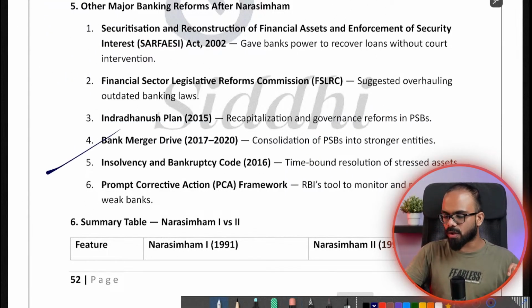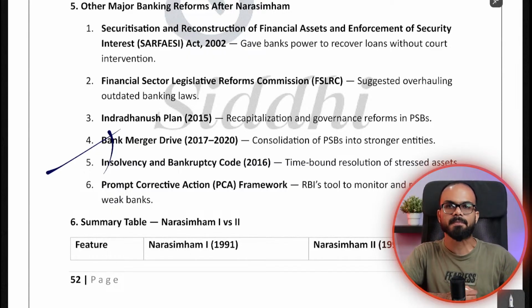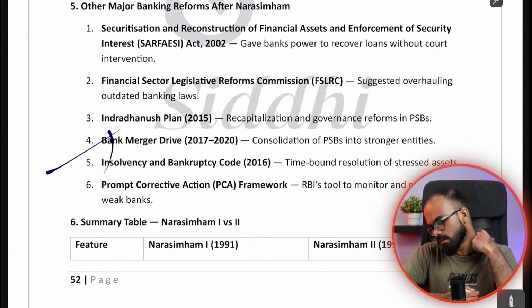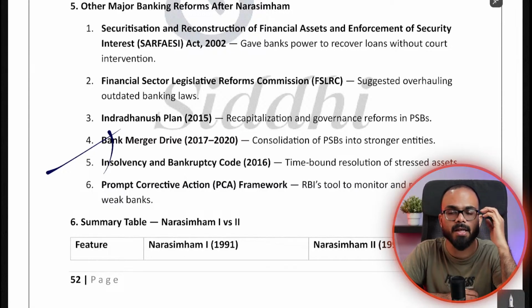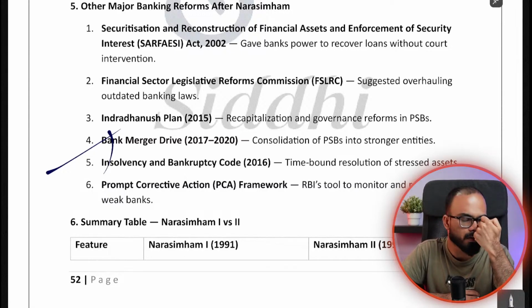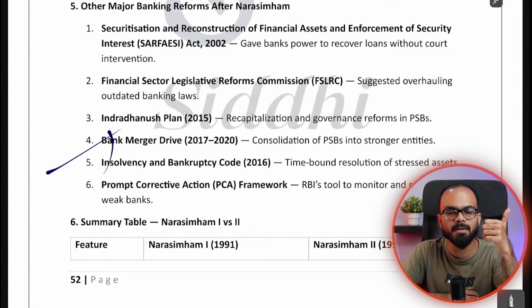Can anyone tell me what other bank mergers happened in this period? One is BMB with SBI. Then there is one more, where Syndicate Bank and Bank of Baroda were merged together. Then there was one more merger of Vijaya Bank, I think it is with Union Bank of India. Vijaya Bank, Union Bank and Andhra Bank, right?